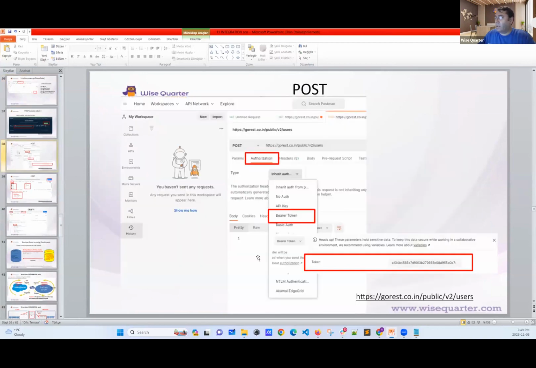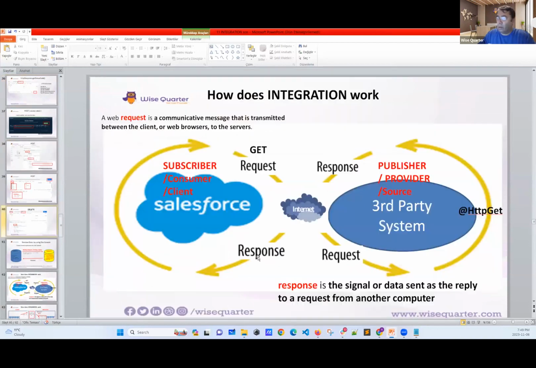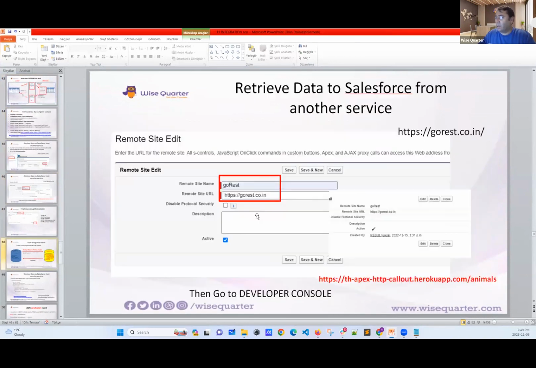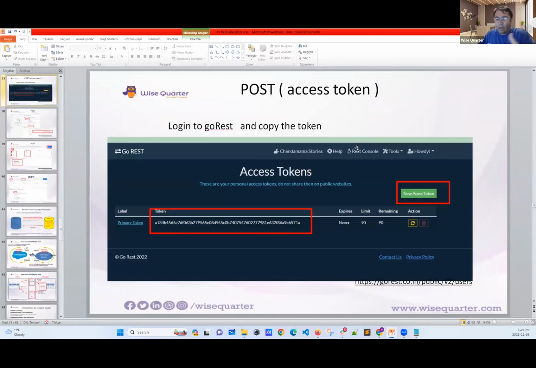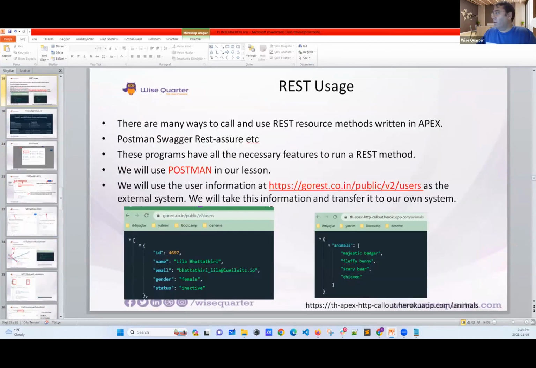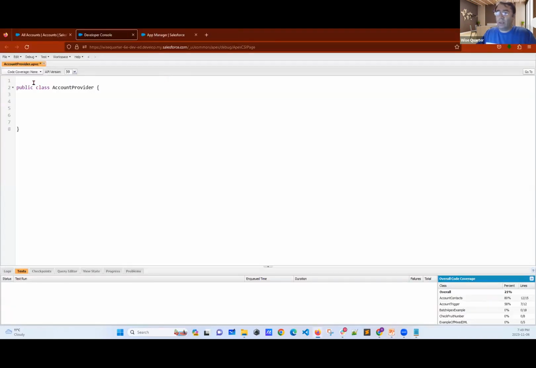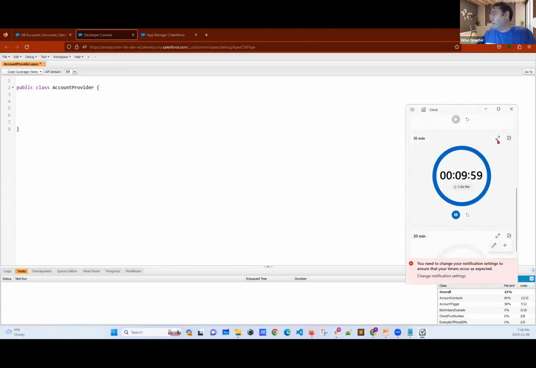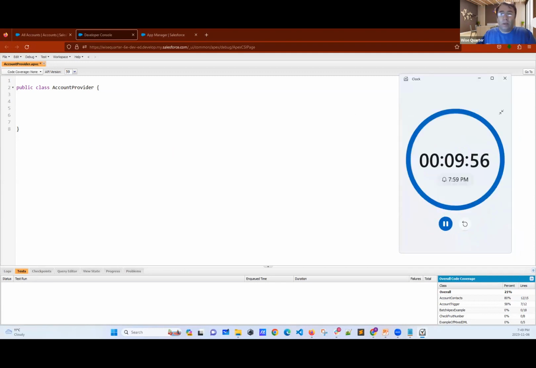Let's give a break, my friends. We have to write something. It's a little bit complicated, but you will see in no time. These are other things, my friends. Okay, let's stop here, because it's going to take a little bit of time and I don't want to waste your time. Now, here we are. We have to write something here to say that, okay, this is going to be a provider class. Okay, let's stop here. Let's give 10 minutes break. Then we will be here in 10, my friends. Let's go. Good. Okay, I'll be here in 10 minutes.